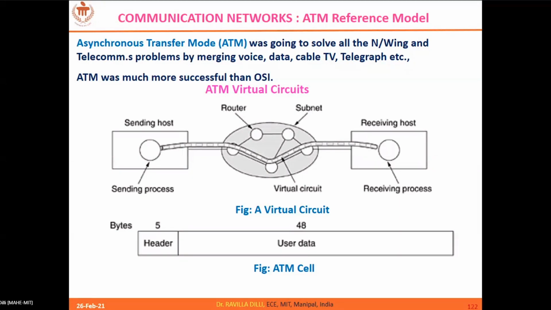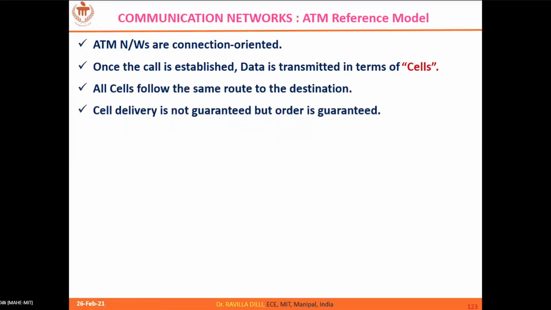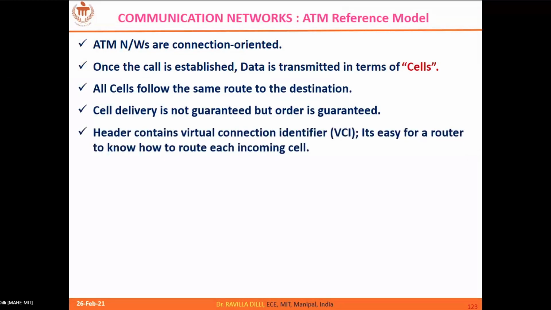So that's one advantage, and no router will be engaged for a longer time because it has to process one ATM cell, which takes very little time because the size of the cell itself is at most 53 bytes. So the router will not be engaged with a particular user's data for a long time. So it can also serve others' data. So congestion chances are also very less in the communication subnet.